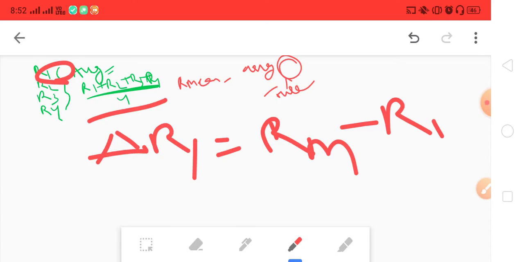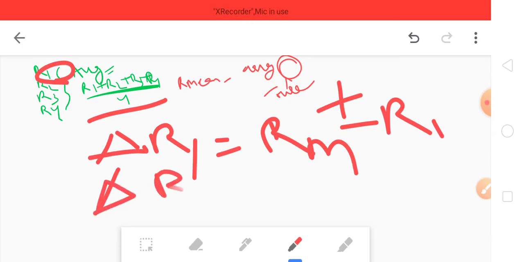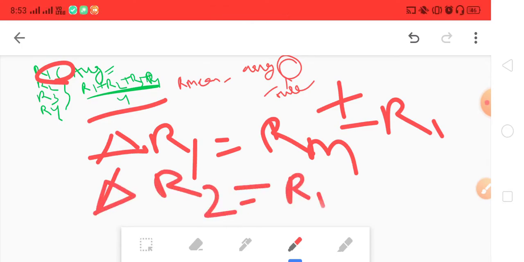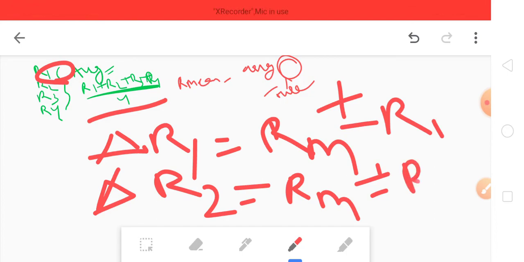And one thing you need to note is that it can be plus or minus. The error can be plus, or it can also be minus. I hope you have understood this. And we can find it for R2 as well: Rm plus or minus R2.